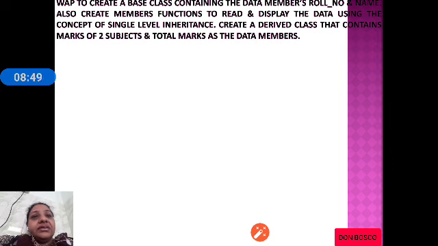Let us see a practical program where we create a base class containing roll number and name, and also we will have accept, read and display functions. Using the concept of single level inheritance, we will create one more class, the derived class, which contains two subject marks, that is total and marks.